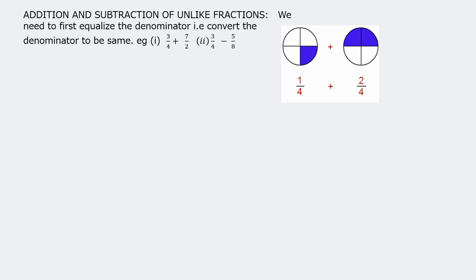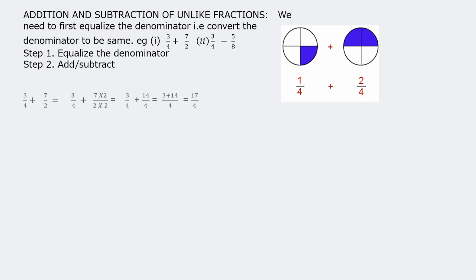So 3 upon 4 plus 7 upon 2 is our first example. Second example, 3 upon 4 minus 5 upon 8. So first step, equalize the denominator. Second will be add or subtract. So look at our first example, 3 upon 4 plus 7 upon 2. You can see the denominators 4 and 2 are multiples of 2.